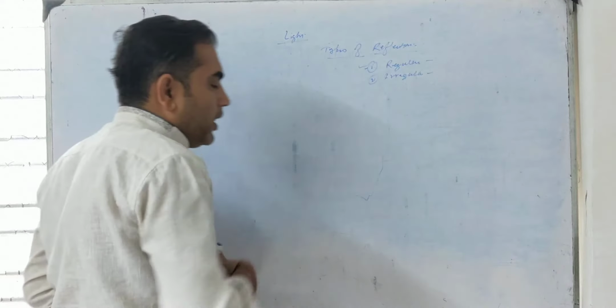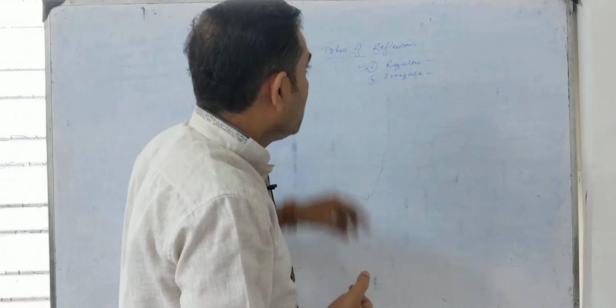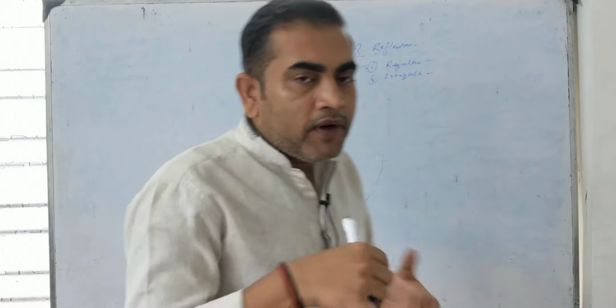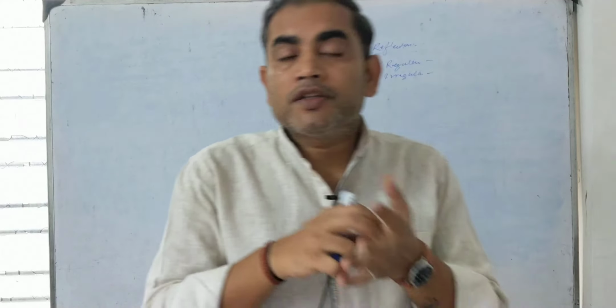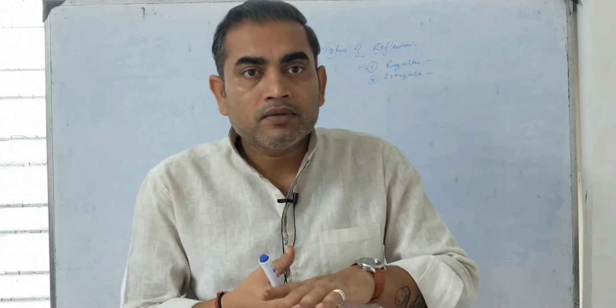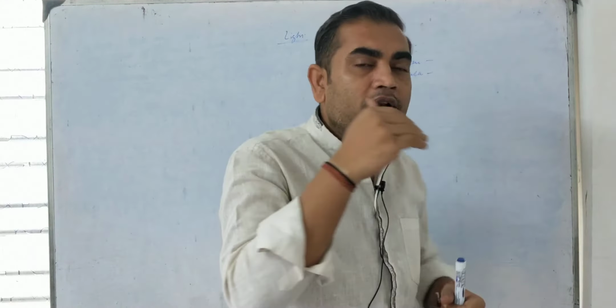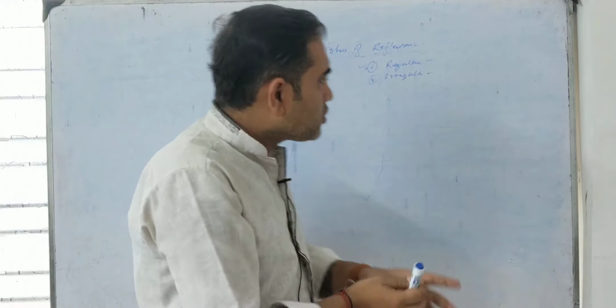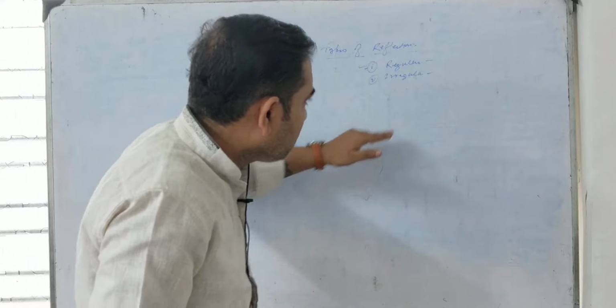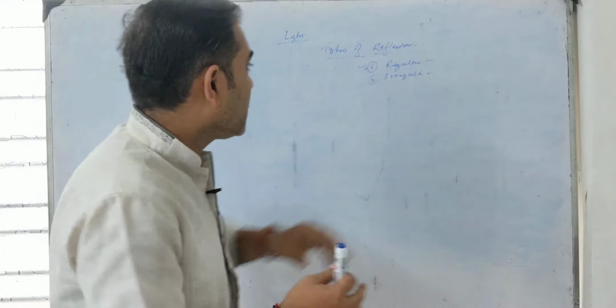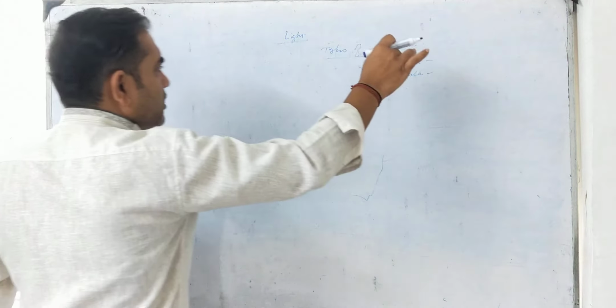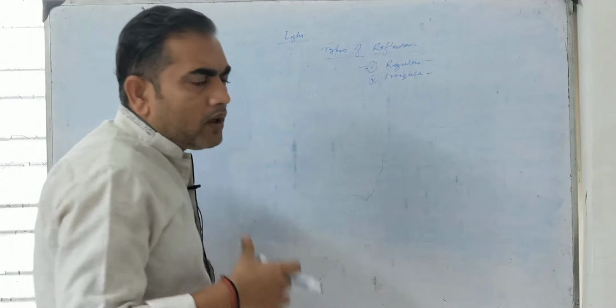In order to define it, what will be our definition? Regular reflection: reflection that takes place on a smooth or a plane surface in such a manner that the reflected rays of light after reflection get scattered in a particular direction. That means all the rays of light after reflection will get scattered in a particular direction. So through a diagram we are going to do it.